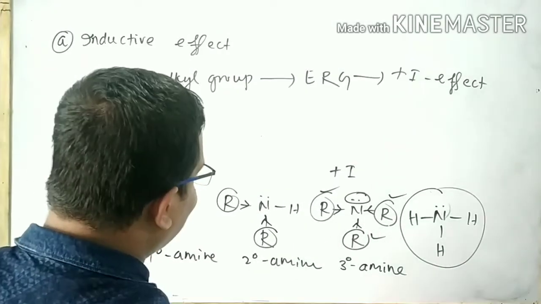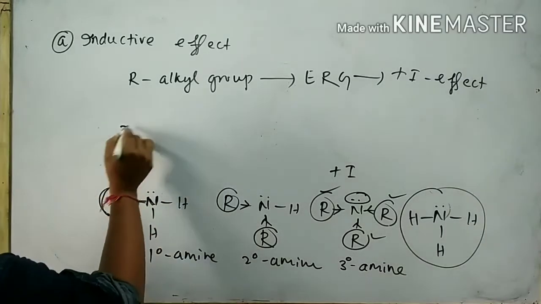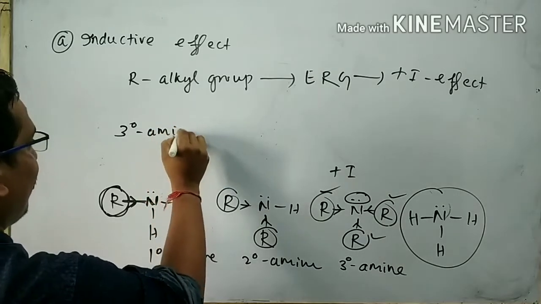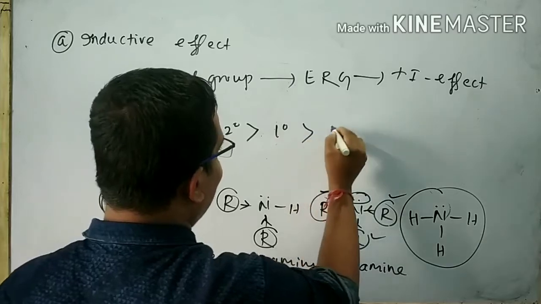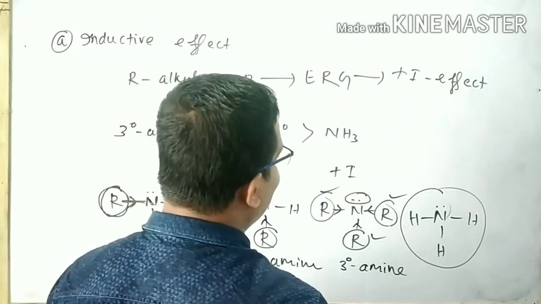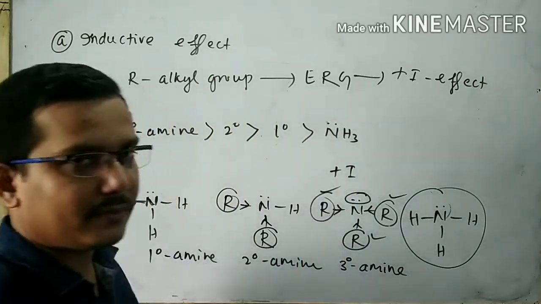If I compare the electron density over the nitrogen atom, then the nitrogen atom present in 3 degree amine has more electron density than 2 degree amine, then 1 degree amine, and at last there is the least electron density on the nitrogen atom of ammonia molecules.